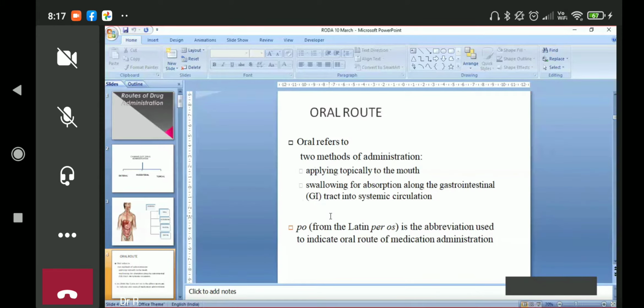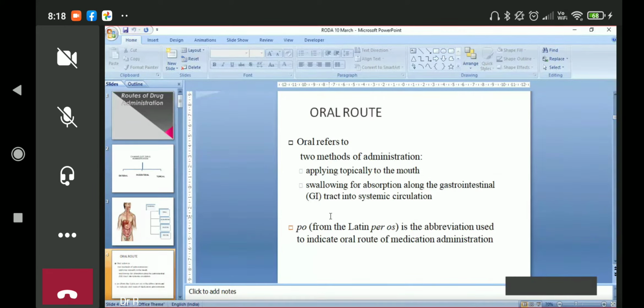Oral route refers to two methods of administration. One is applying topically in the mouth, which we have discussed, like a buccal patch can be given. Nicotine patch can be applied in the buccal cavity. Buprenorphine patch can be applied in the buccal cavity for pain. Nitroglycerin patch can be applied in the buccal cavity, and many more.